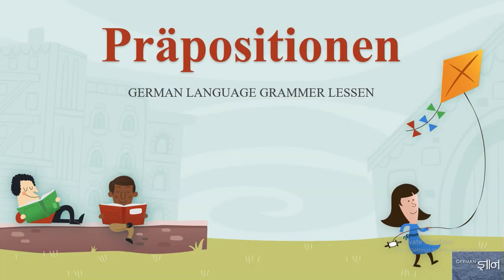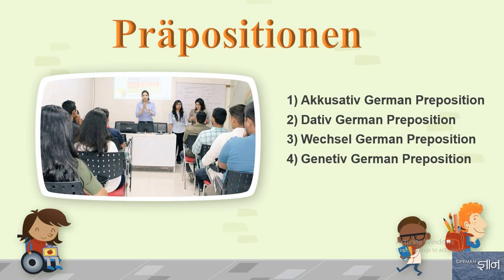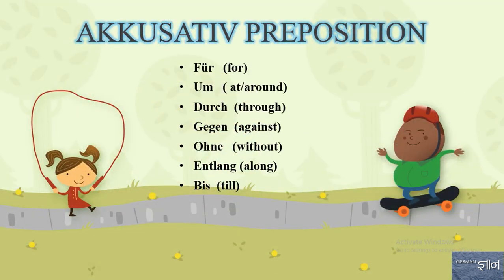So guys, today's topic is prepositions. This is a very important topic. In this we have four types of prepositions. First is Accusative Präpositionen, Dativ Präpositionen, Wechsel Präpositionen and Genitiv Präpositionen. So guys, first of all, let's take a look at Accusative Präpositionen.